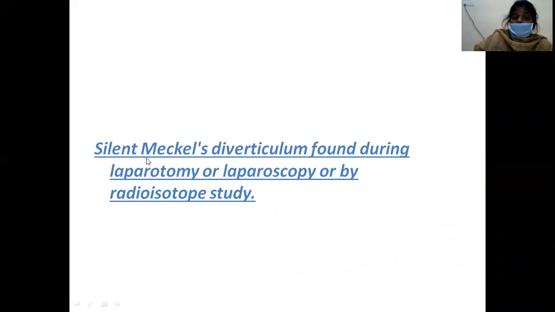So a silent Meckel's diverticulum is found normally during laparotomy. If you are doing other surgeries, like for appendicitis or intussusception, in such cases also you will see a silent Meckel's diverticulum, or during laparoscopy or with radioisotope studies for other diseases.